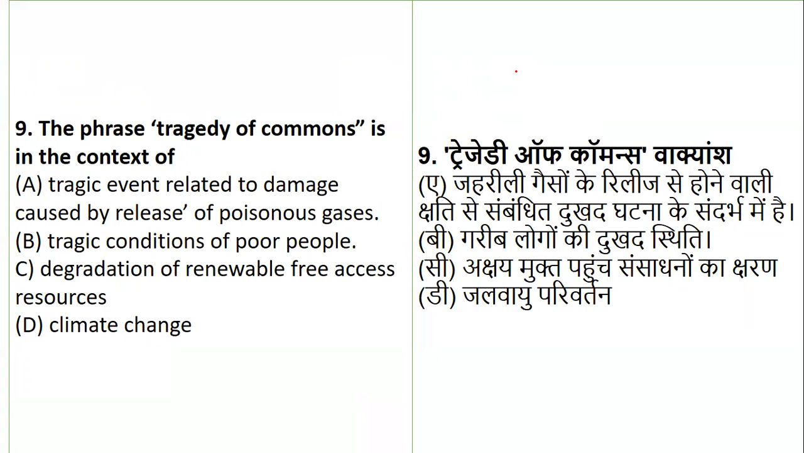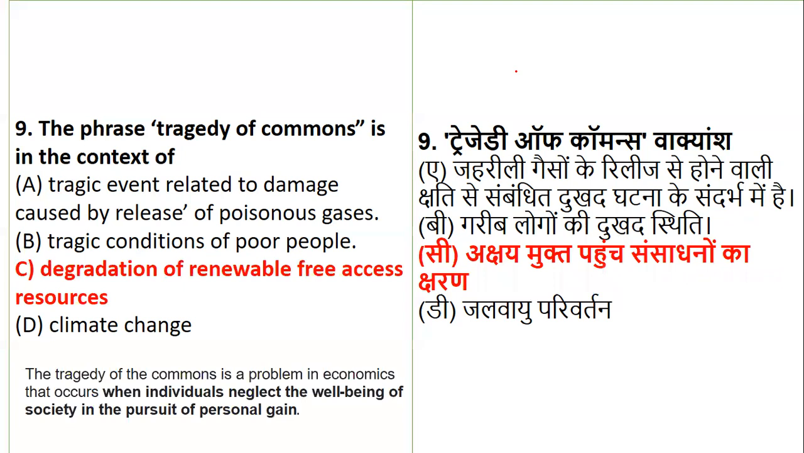Whether it is a tragic event related to damage caused by release of poisonous gas, tragic conditions of poor people, degradation of renewable free access resources, or climate change. The one the phrase is related to is basically the degradation of renewable free access resources. The tragedy of commons is a problem in economics that occurs when individuals neglect the well-being of society in order to have personal gain. So you are degrading the renewable free access resources.